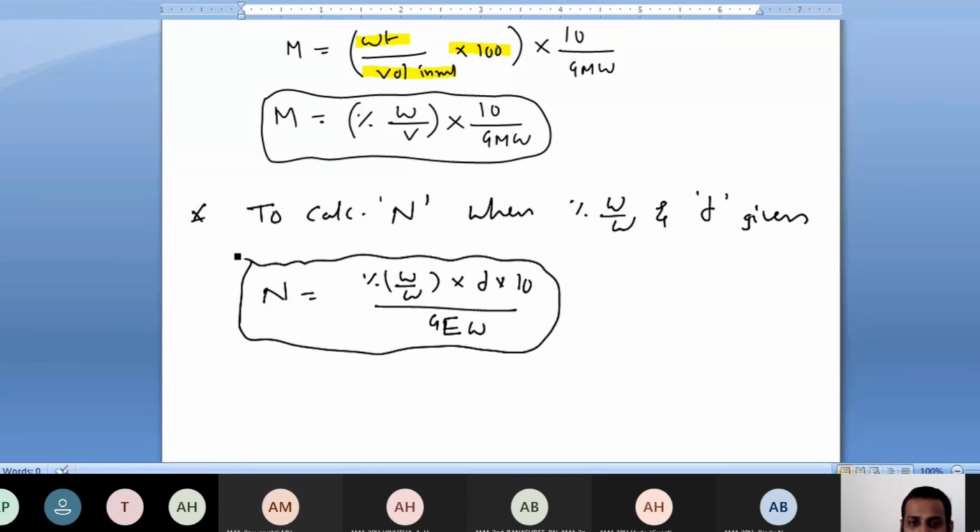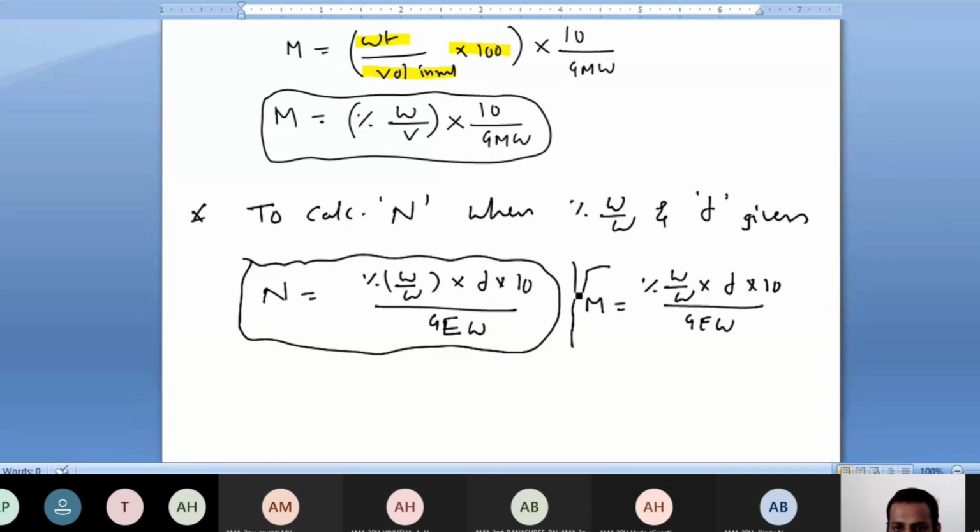The same formula for molarity I will compare here. When the same percentage weight by weight and density are given, you have percentage weight by weight into density into 10 by gram equivalent weight.